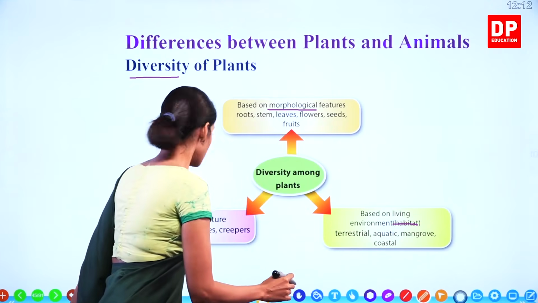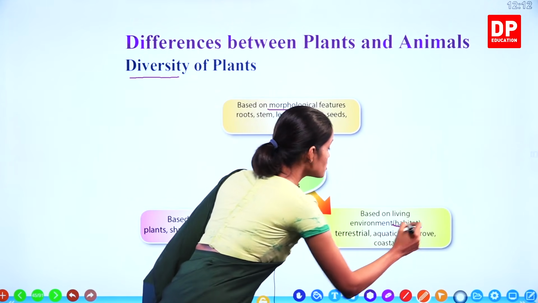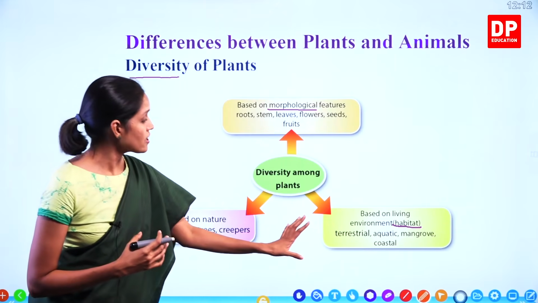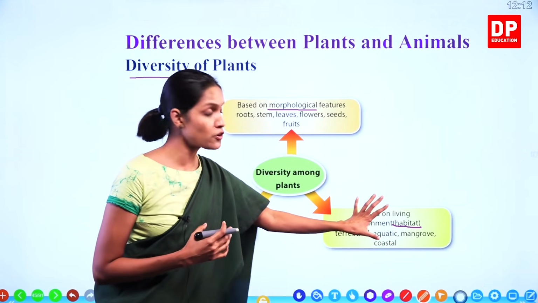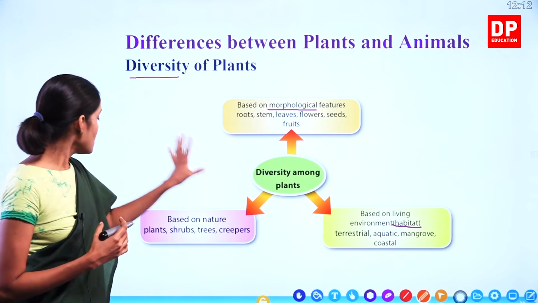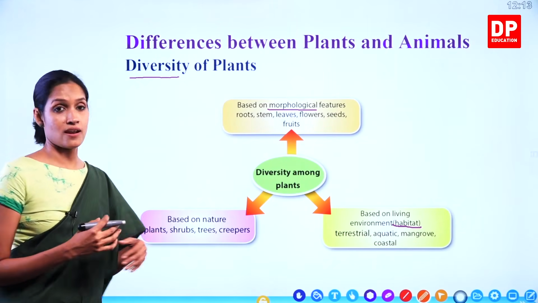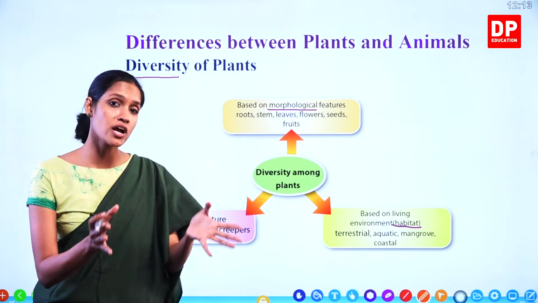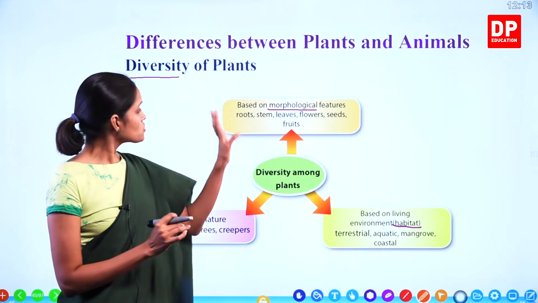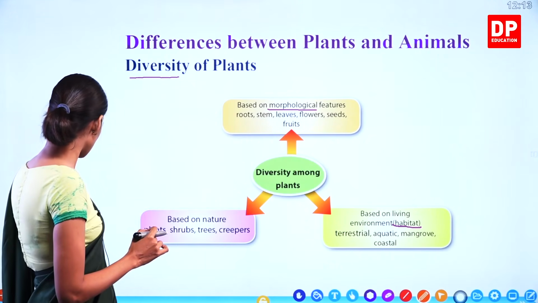So based on the habitat or the living environment, there are so many differences between plants. We are going to discuss that as well. And based on nature, there are some big trees as I mentioned before, there are some small trees, there are shrubs, herbs, likewise. So we will see under each topic.